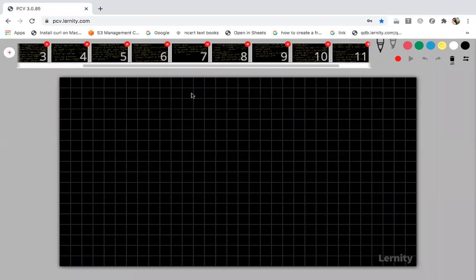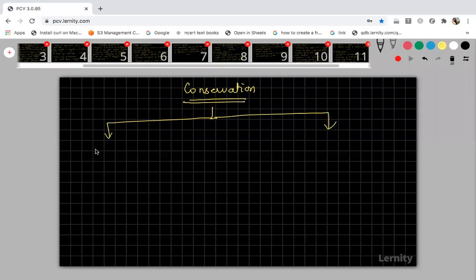Okay, students, the last topic under conservation of biodiversity is how we are going to conserve biodiversity. Before this, under conservation, we discussed what conservation is and the reasons for conservation of biodiversity, and now we are at the topic of how we have to conserve it. Under this, we have two important categories: one is in situ conservation, and the other is ex situ conservation.